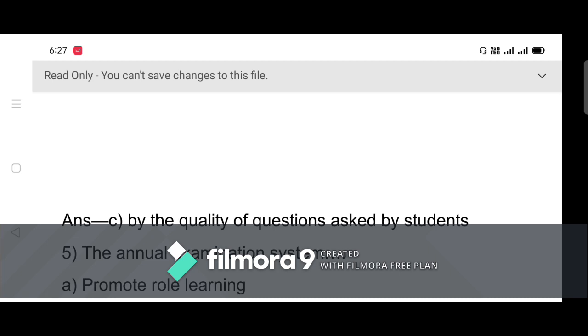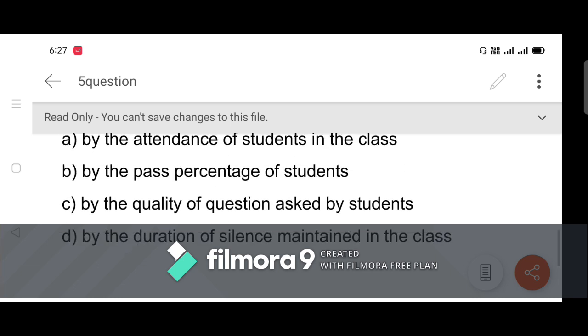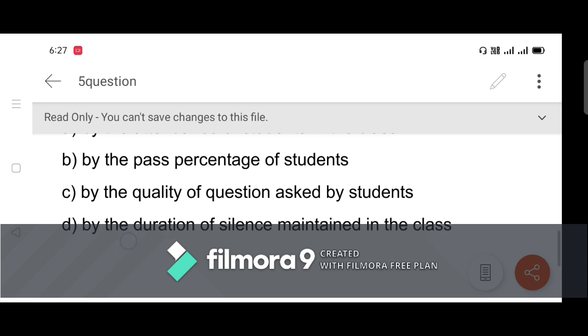Because if a teacher teaches in a school or in a classroom situation quite effectively, then the learners will ask some questions to the teacher, and this will highlight how effective the teacher is in the domain of teaching.